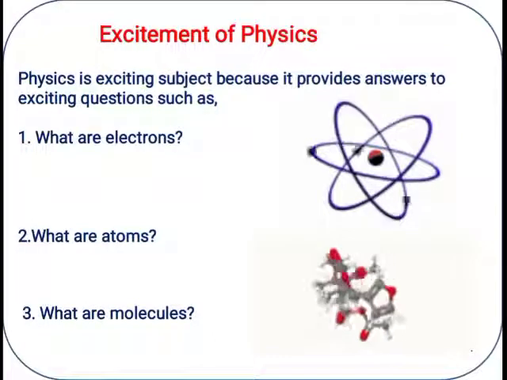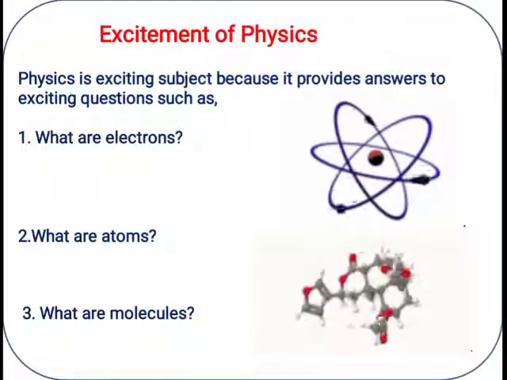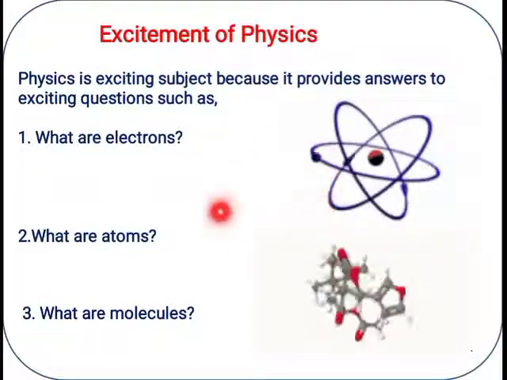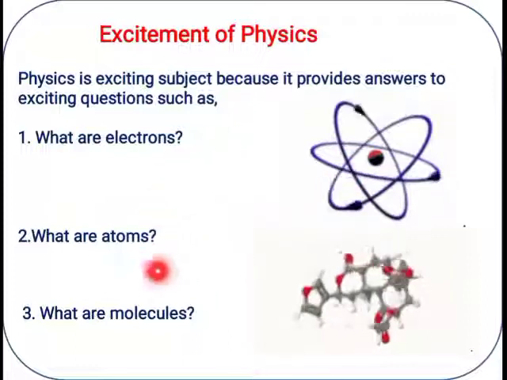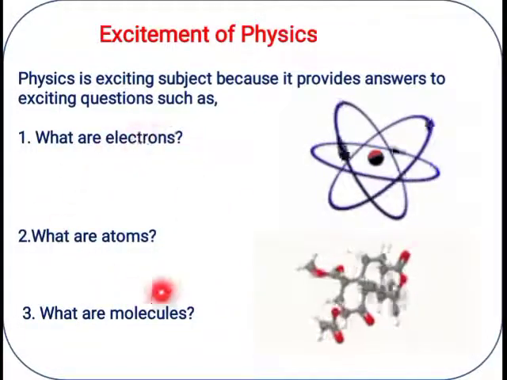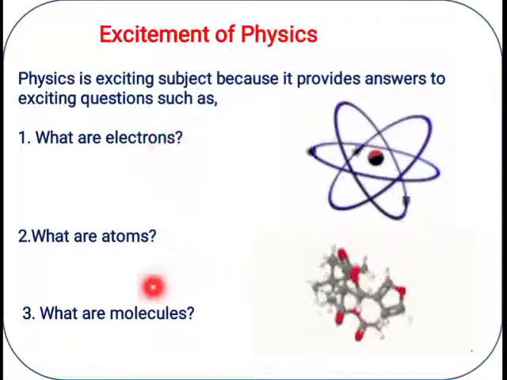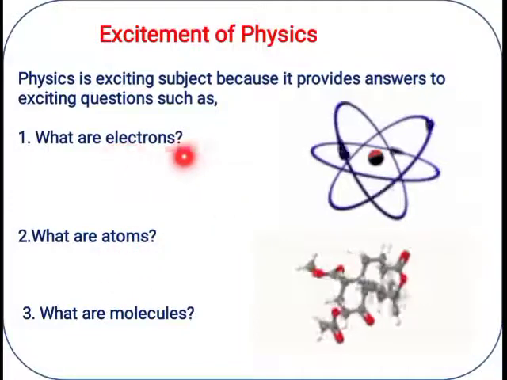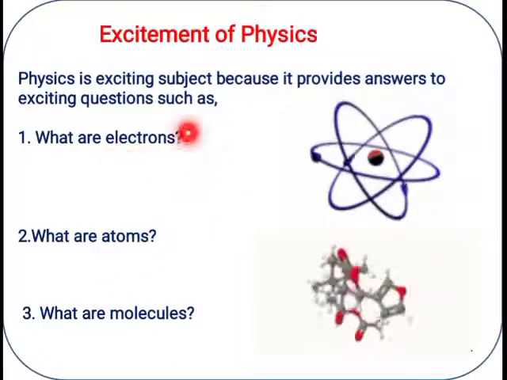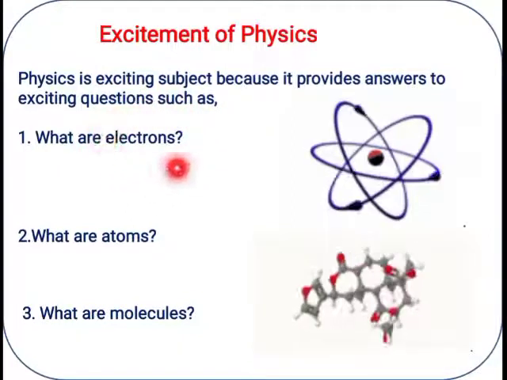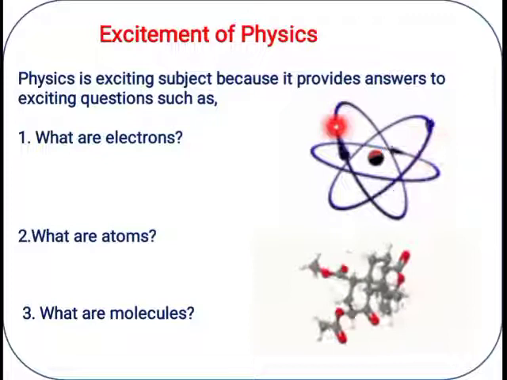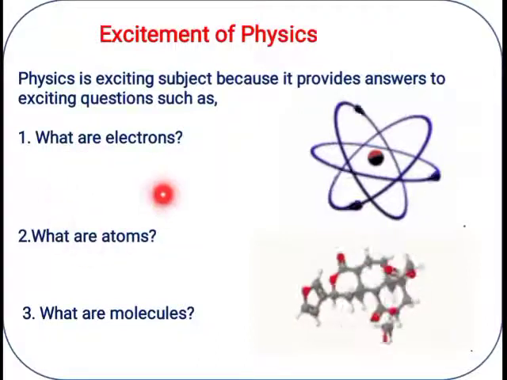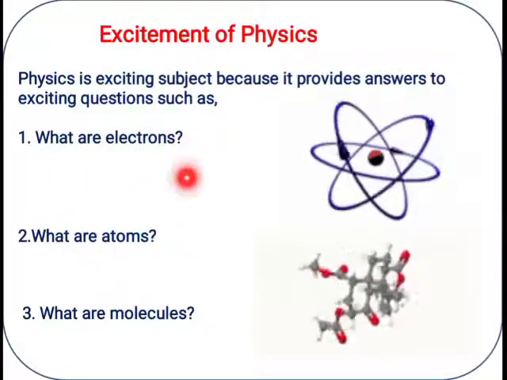Even for molecules, what are molecules? We are assuming maybe this is one molecule, maybe the value of this molecule is like this, maybe the molecule structure is like this. All these are based on our assumptions. Research is still going on, so we don't have sophisticated enough instruments to see atoms or electrons with our naked eyes. We are assuming electrons are negative elementary particles revolving around the nucleus. We are thinking like this. So these are all exciting things in physics, and they are very interesting.